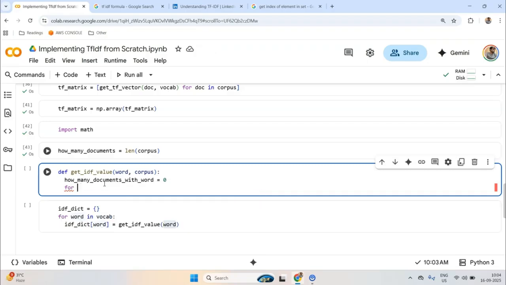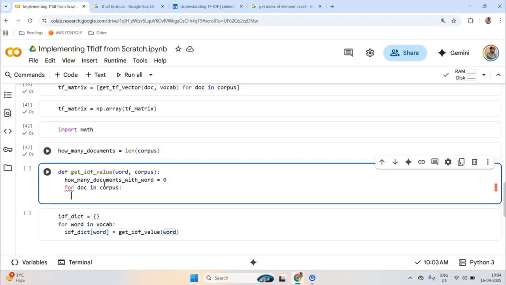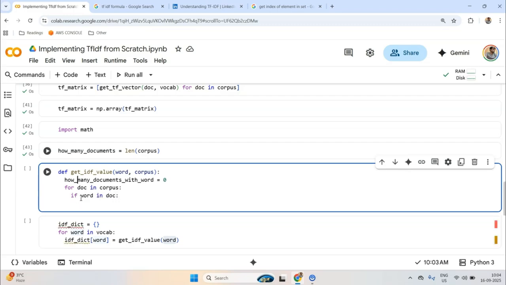So for doc in corpus, for now I am going with simple in-based matching. Here you might think that in-based matching is not very good. I know, but let's go with that. So if word in doc, I'll increase this by 1.